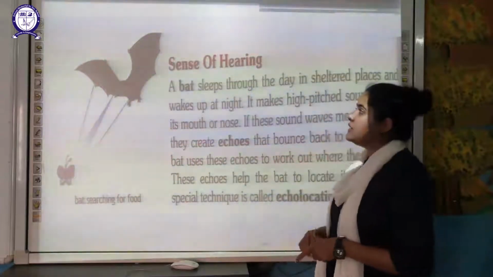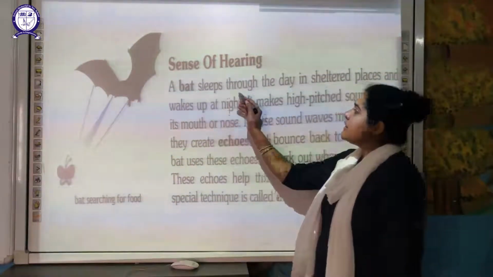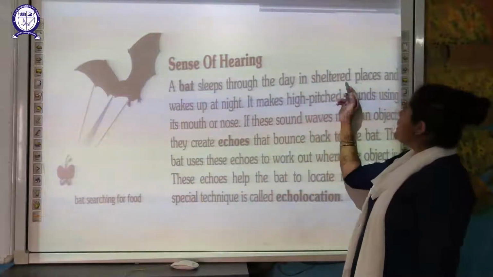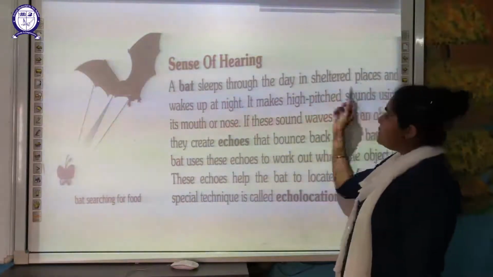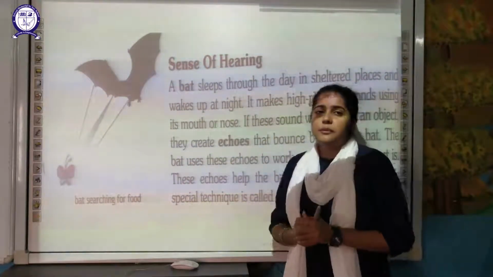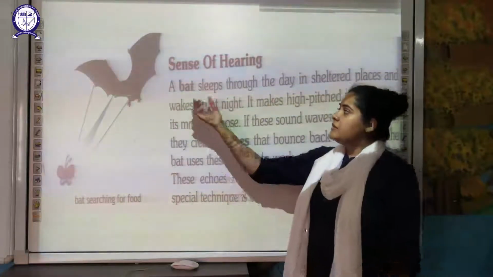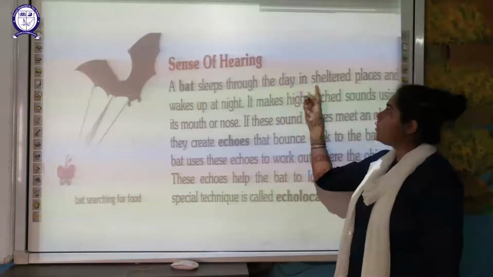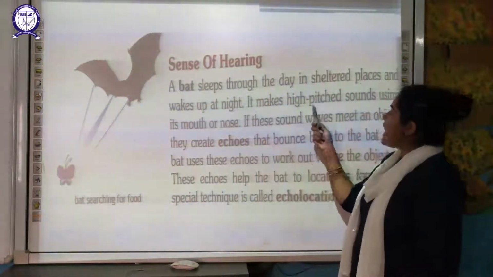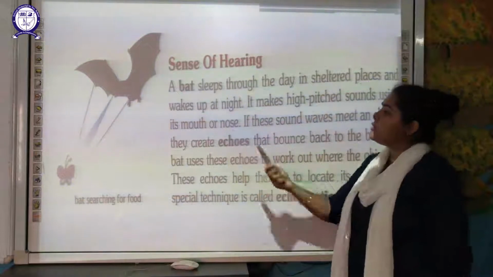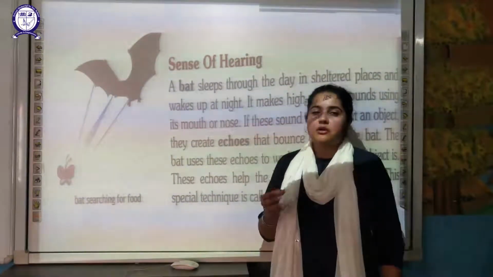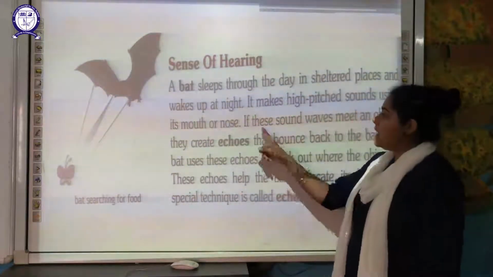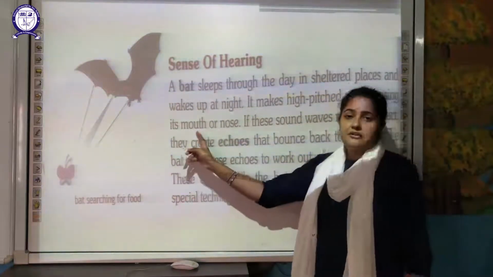The third one is your sense of hearing. A bat sleeps through the day in sheltered places and wakes up at night. You might be aware that these bats are generally active during the night time. They sleep throughout the day. It makes high pitched sound using its mouth and nose. So these bats produce very high pitched sound with the help of their mouth or